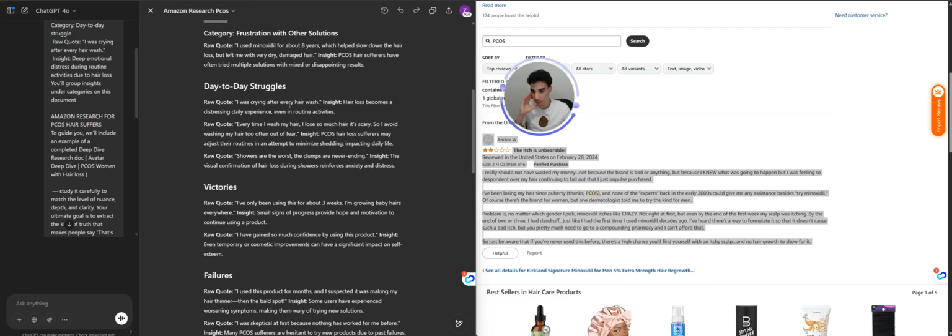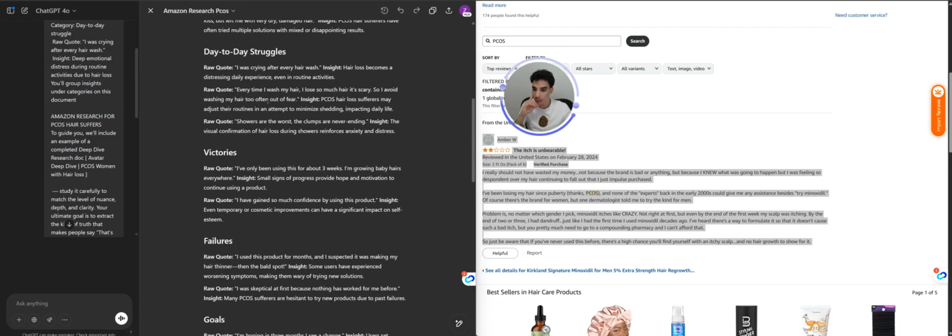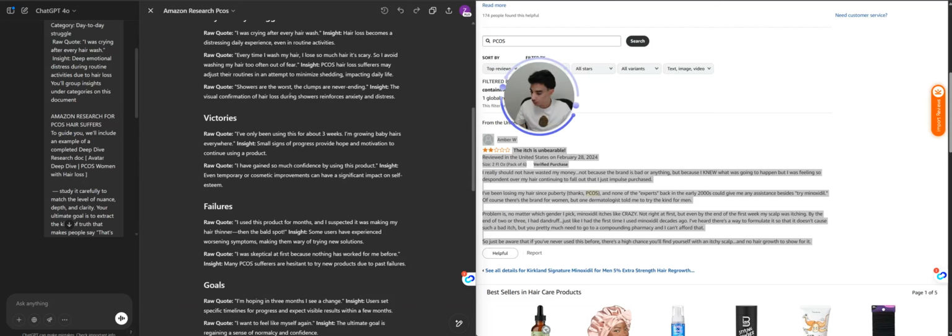Day-to-day struggles: "I was crying after every hair wash." Hair loss becomes a distressing daily experience. "Every time I wash my hair, I lose so much hair, it's scary, so I would wash my hair too often." In fact, hair loss sufferers may adjust their routines to minimize the impact on their lives.